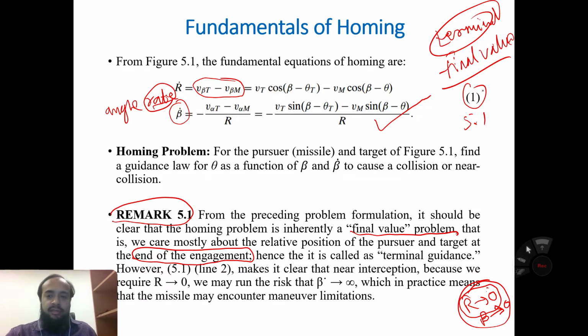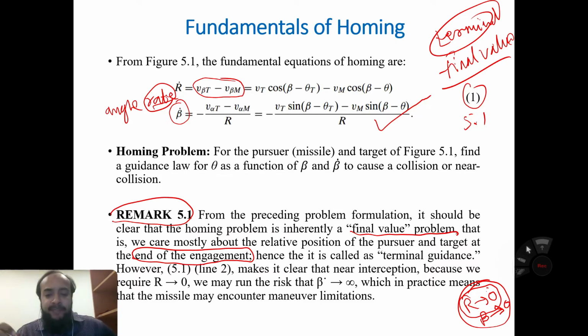This equation requires r tends to 0, but we run the risk that beta dot tends to infinity, which in practice means that the missile may encounter a maneuver limitation.